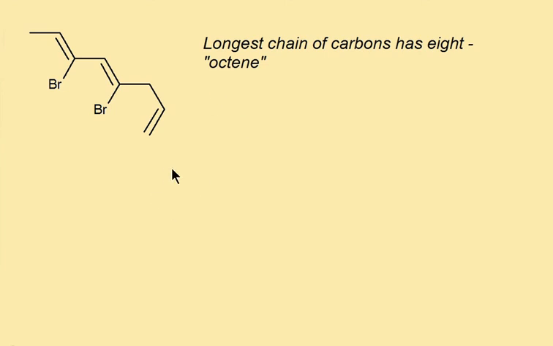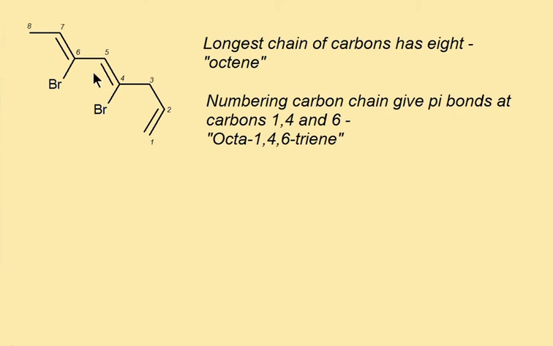Locking in the position of the pi bonds themselves, we get a lower number for the first pi bond by starting on the right hand side here, carbon 1, rather than the first pi bond appearing on carbon number 2. So that locks in the pi bonds at carbons 1 and 2, 4 and 5, and 6 and 7. But of course we only care about the first carbon in the pi bond each time. So it gives us octa-1,4,6-triene.